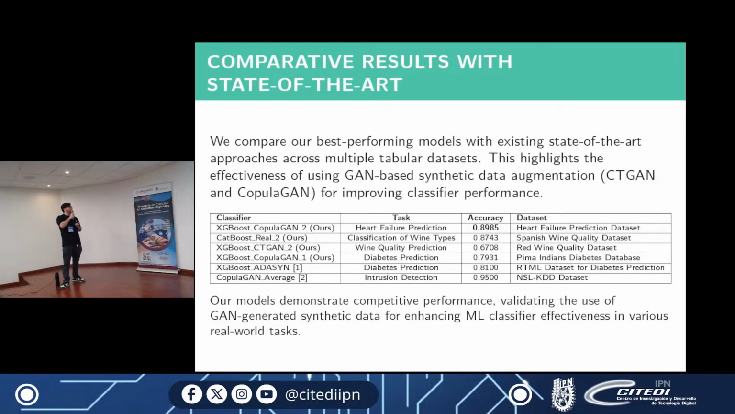Okay, so here we have a little comparison with the state-of-the-art results, some projects that I already mentioned. We compare our best performing models with existing state-of-the-art approaches across multiple tabular datasets, and this highlights the effectiveness of using GAN-based synthetic data augmentation, with CTGAN and CopulaGAN, for improving classifier performance. So basically, these are our results: sometimes using synthetic data can improve the results compared to the real data.